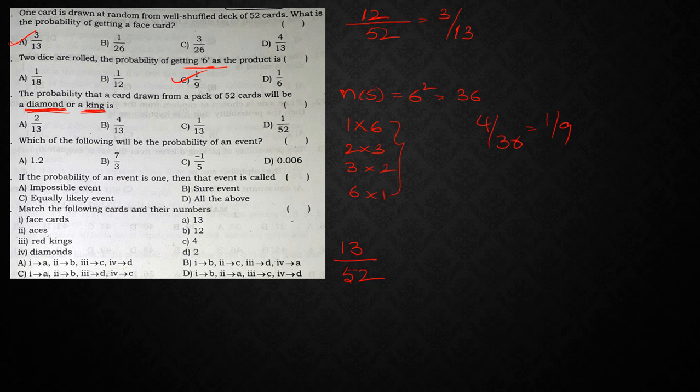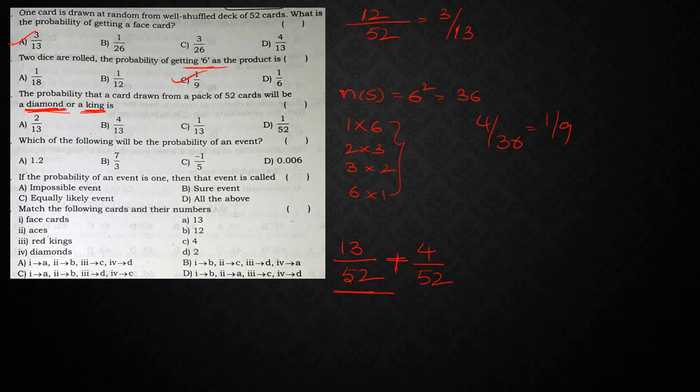Next he is asking about king also. So how many kings will be there? There will be 4 kings. So 4 upon 52. So 13 upon 52 is nothing but the probability of diamonds. Since he is asking 'or', 'or' means we need to take addition, and he is saying a king.